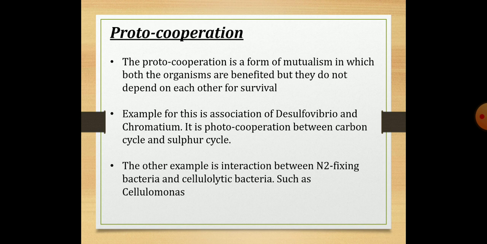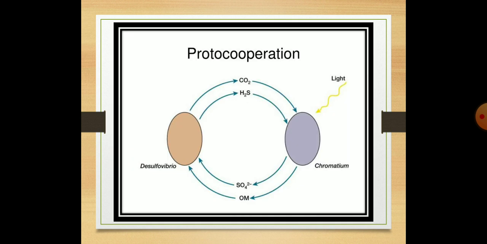Next one is protocooperation. Protocooperation is also a form of mutualism in which both the organisms are benefited but they do not depend on each other for their survival. An example for this association is Desulfovibrio and Chromatium. It is the protocooperation between the carbon cycle and the sulfur cycle. Another example may be the nitrogen fixing bacteria and the cellulolytic bacteria such as Cellulomonas.